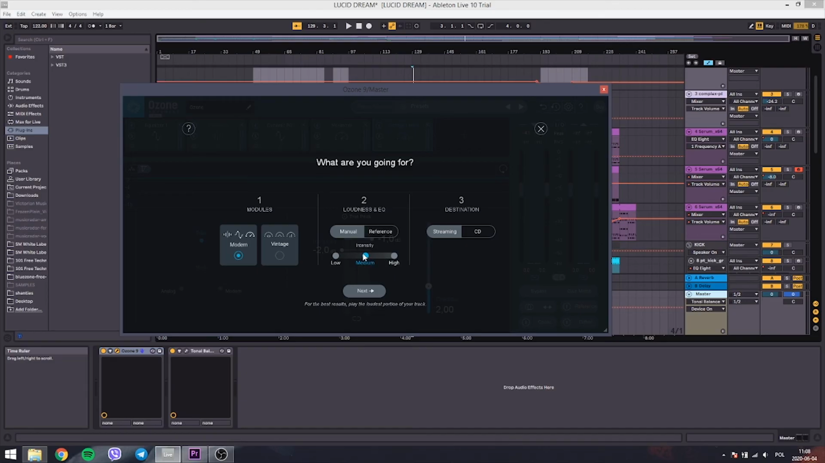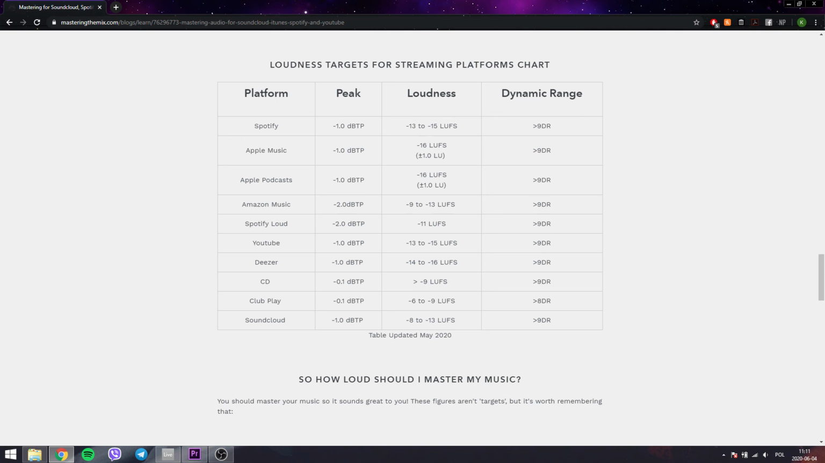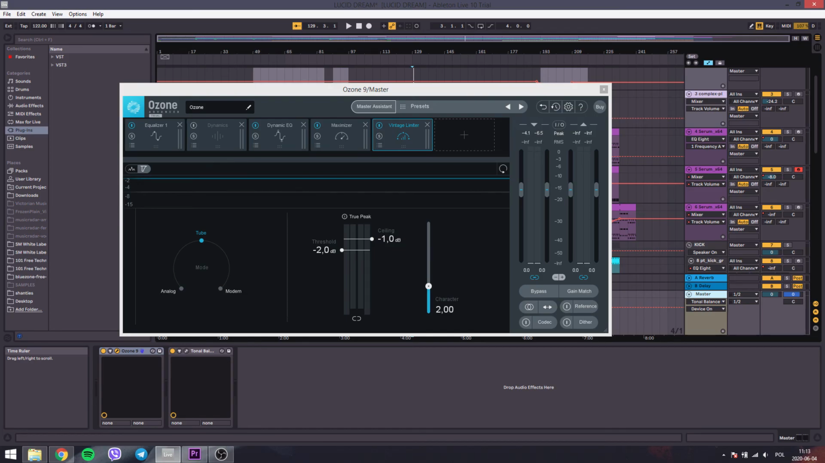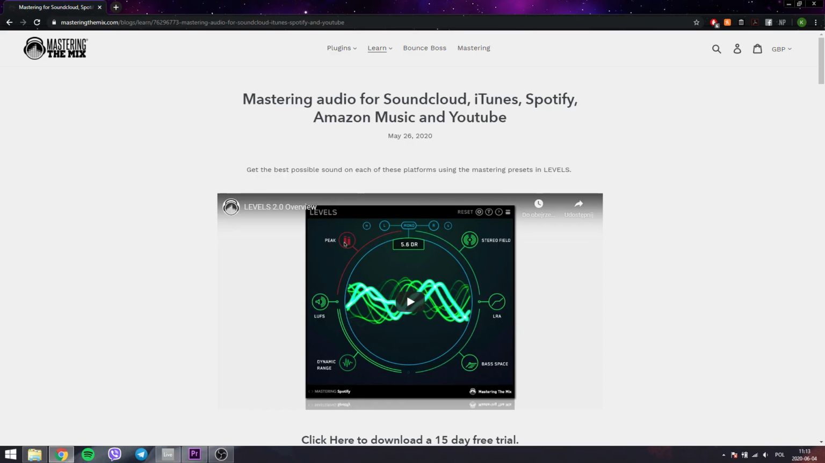After applying them, I made sure to set the target loudness to -12 LUFS, since I will upload them to SoundCloud, where the optimal loudness should be between -8 to -13 LUFS. I also applied the limiter and set the peak to -1 dB. The information about the loudness and peak on SoundCloud I found on masteringthemix.com.